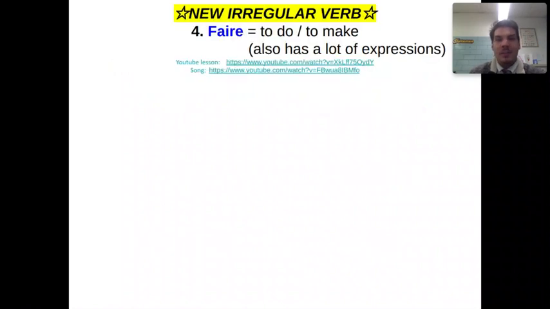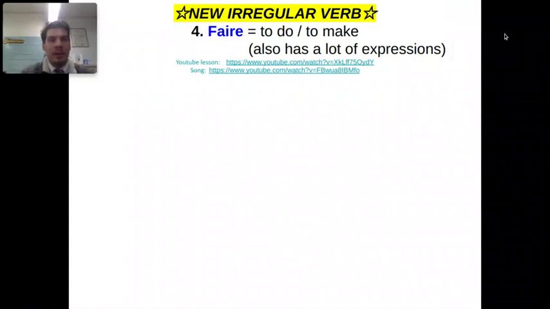And then our last verb in our little verb review is faire. Again, this is our new irregular verb. Faire means to do or to make. Faire also has lots of expressions as well. For example, those expressions for the weather. You're literally saying it does beauty, it does cold, it does hot. We wouldn't say that in English though, it's an expression. I've linked here the YouTube lesson for you as well, and then the song.